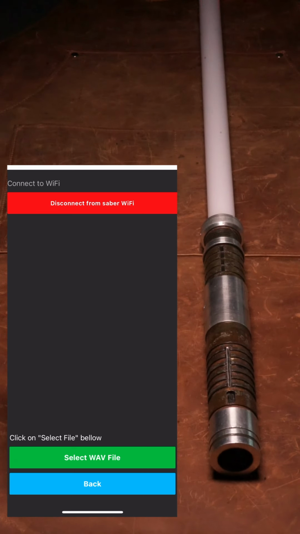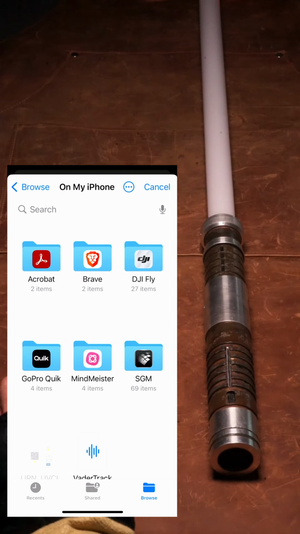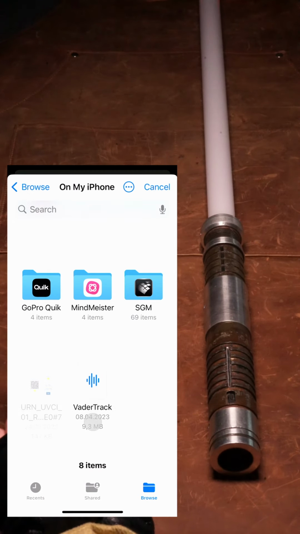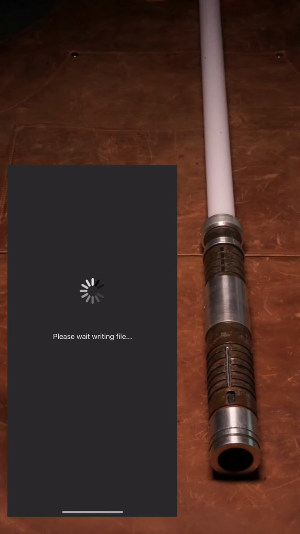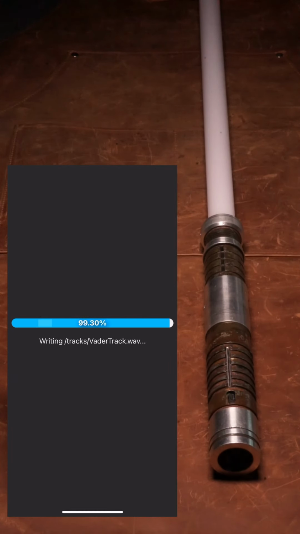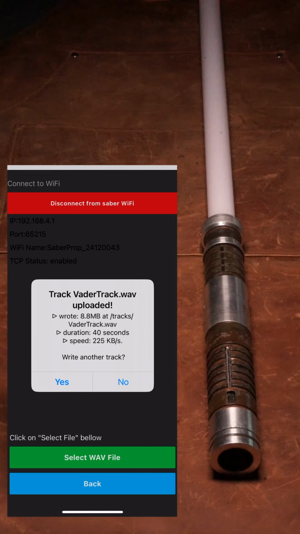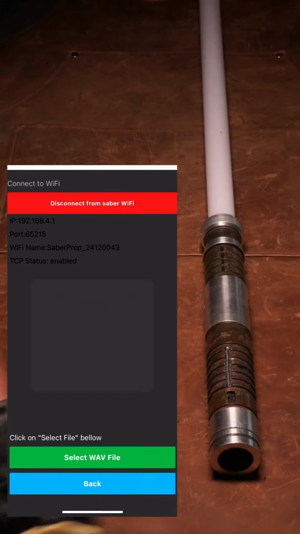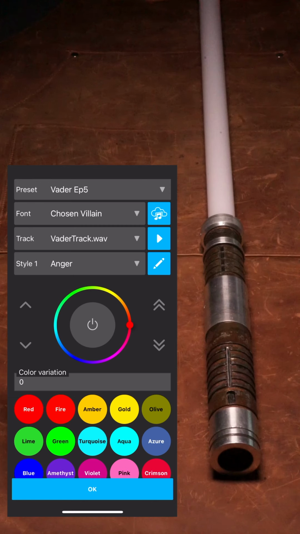To add a soundtrack, let's tap on Select Wave File, and I'll choose this one that's already on my phone. Please wait, writing file, et voila. The new soundtrack is now added to my preset. But you are not a Jedi yet. Adding new sound fonts to your saber works the same way.